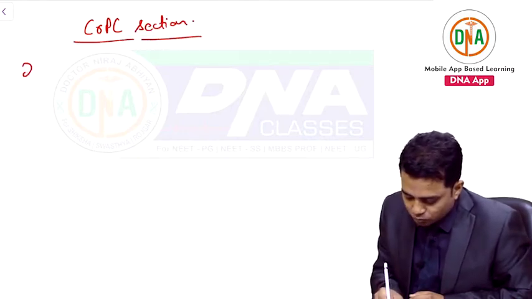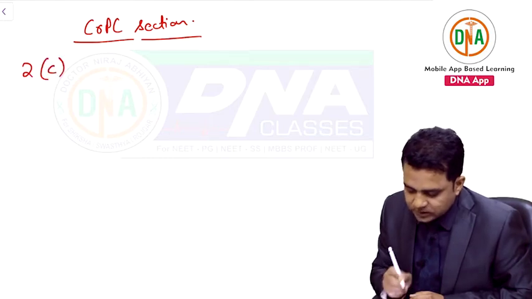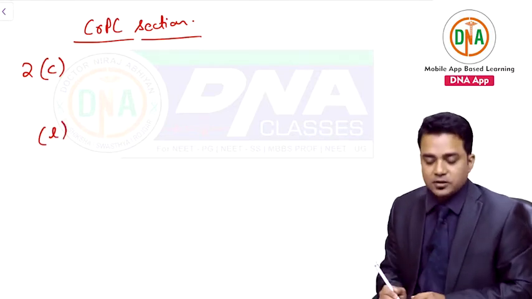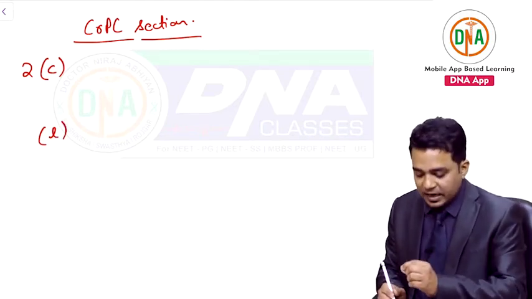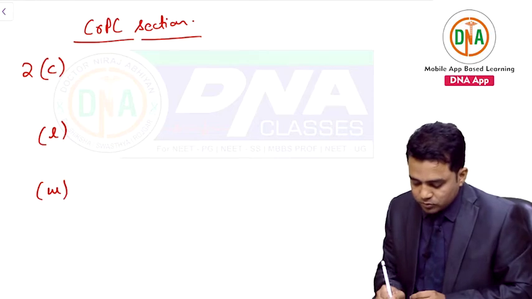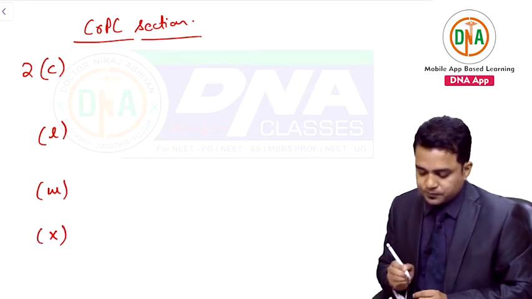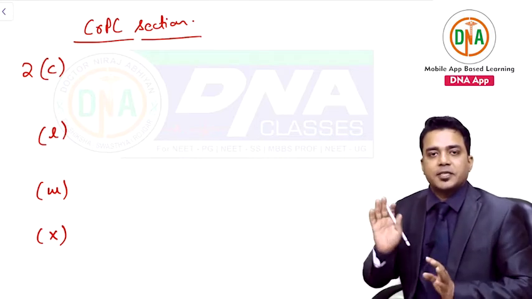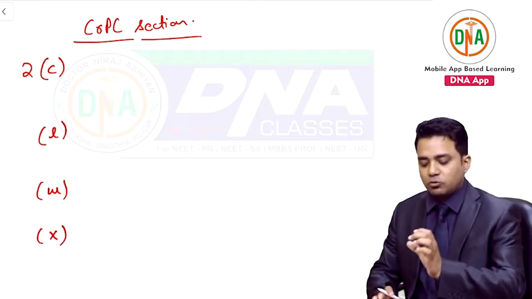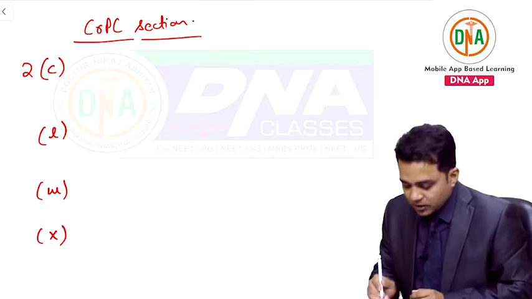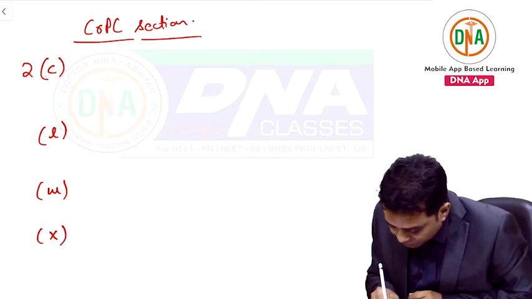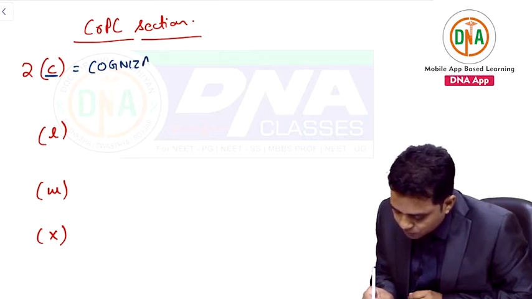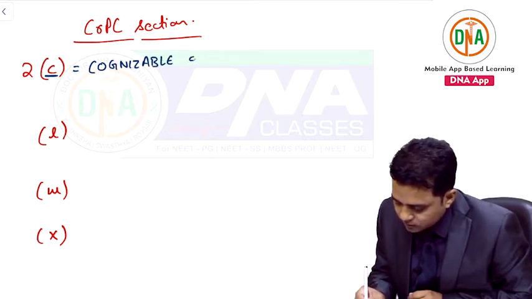Starting with number 2, 2C CRPC, then we have 2L CRPC. These are subsections C, L, W and lastly X. To remember this, you can remember clean lacerated wound, X shape. These are your 2C, 2L, 2W, 2X CRPCs. C stands for cognizable offense.